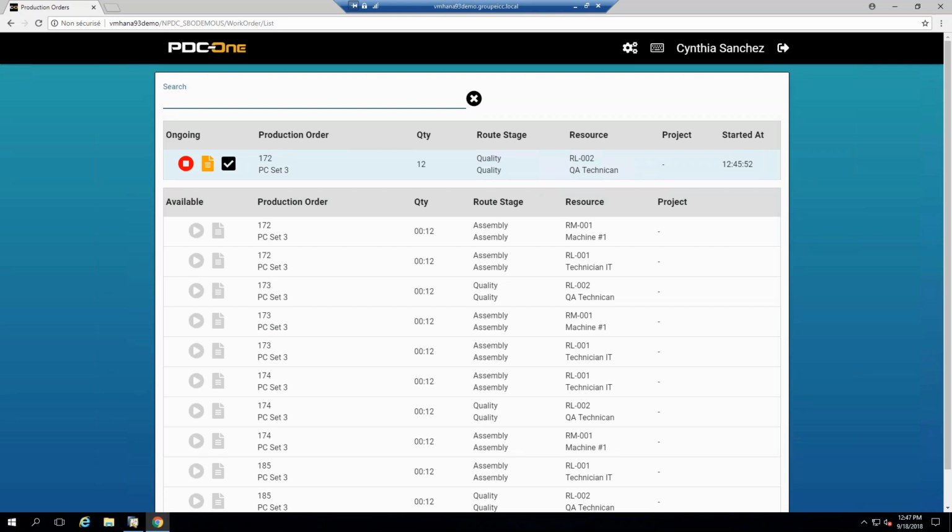You can put as many as you want, and we'll talk about pricing in a moment. But now that she is back in front of her screen, as you can see, she can also complete the operation. That's the check mark that you see here.